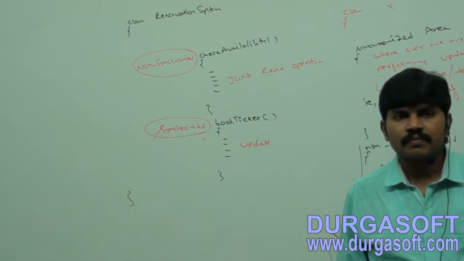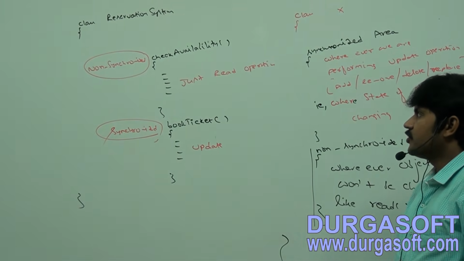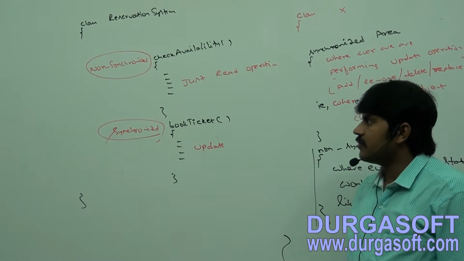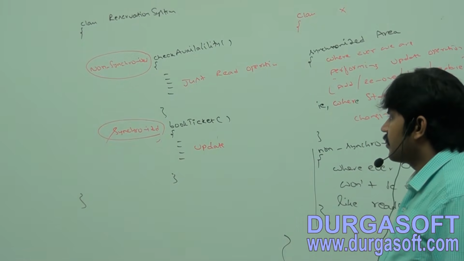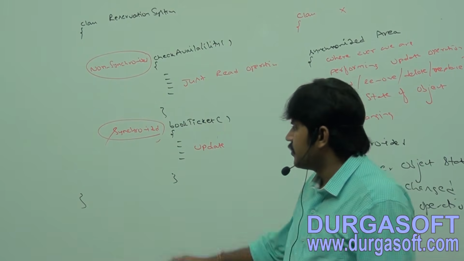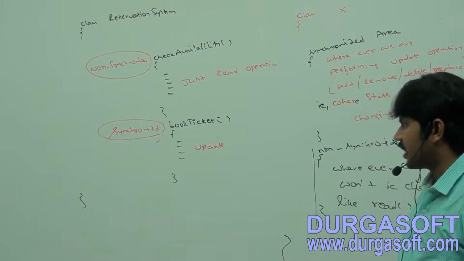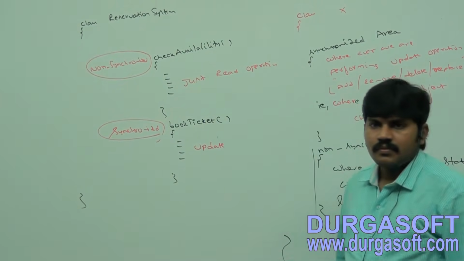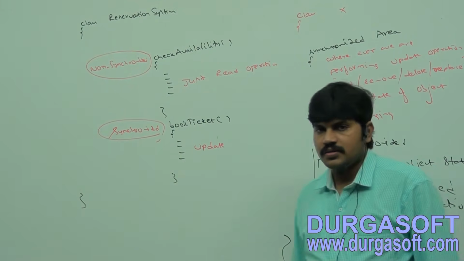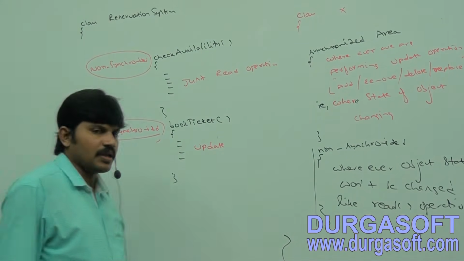Take this example. Class reservation system: check availability of tickets is just a read operation, so non-synchronized. But book ticket is an update operation we are performing, that's why synchronized. Completed, right? First one non-synchronized, second one synchronized. Make sure you have clear clarity.